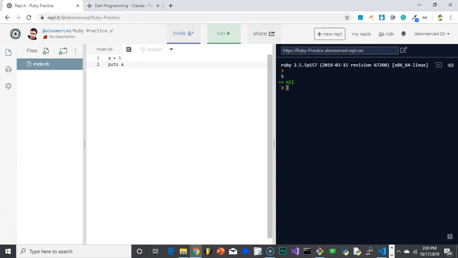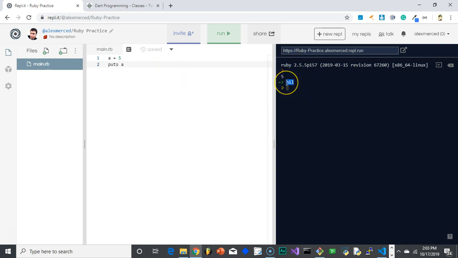So here in Ruby, kind of like Python, variable declaration is pretty straightforward. I just put the name of the variable and say it equals a value. I don't have to put any semicolons, I don't have to declare any types like in JavaScript, and there are no semicolons like Python, so that's all very nice. So a equals 5. Then I go on to the next line and say puts a. Puts is the equivalent of printing something to the console.